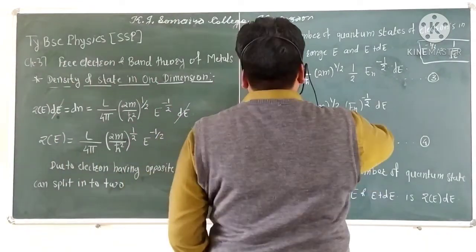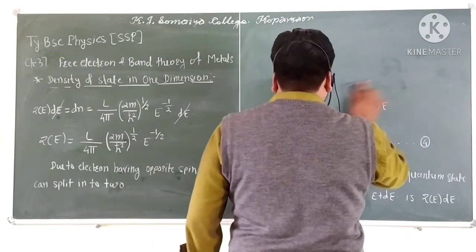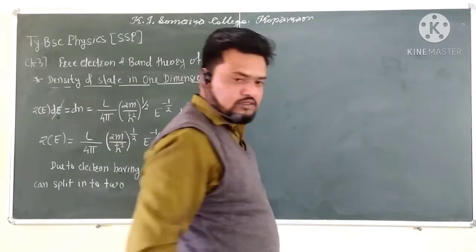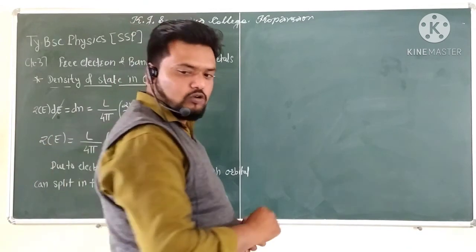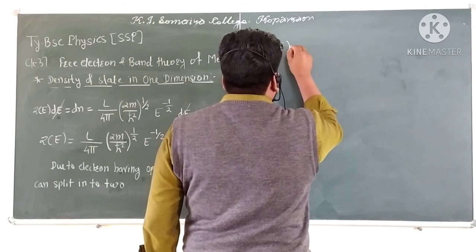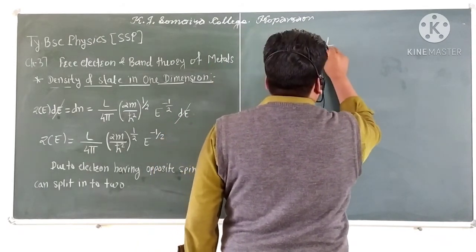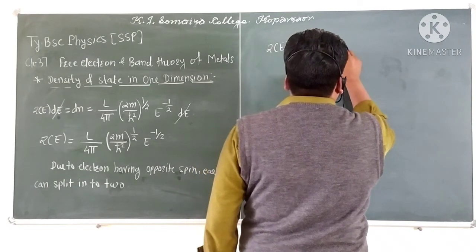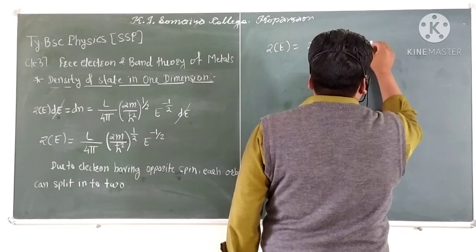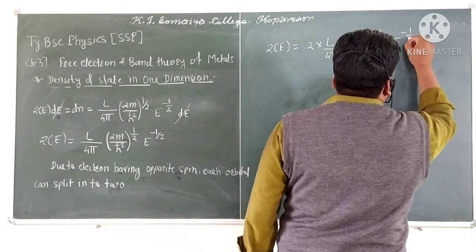So this is considered as the density of states, Z of E, which is equal to 2 into L upon 4 pi into (2m divided by h bar square)^(1/2) E^(-1/2).